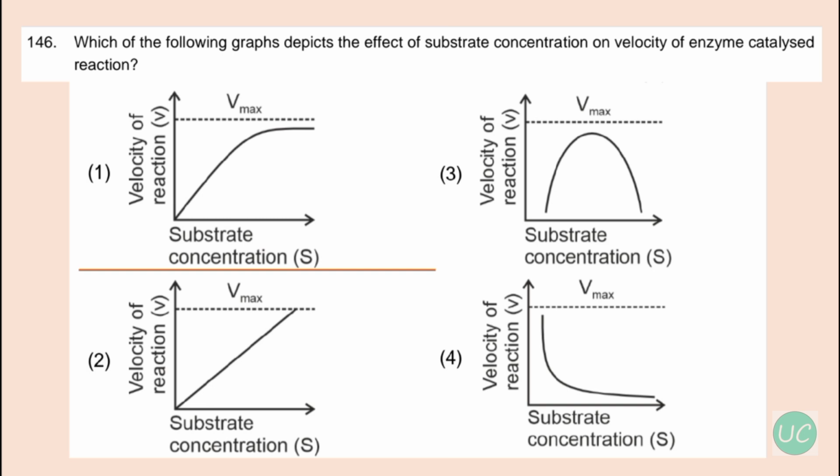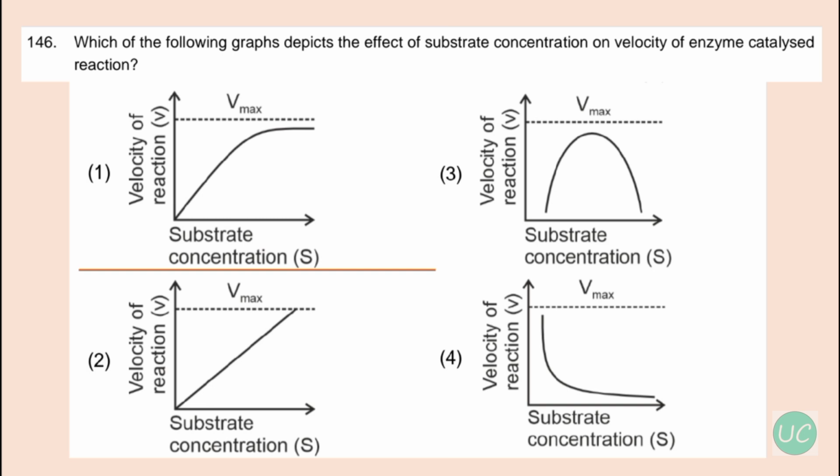The reaction ultimately reaches maximum velocity, that is Vmax, which is not exceeded by any further rise in concentration of the substrate. This is because the enzyme molecules are fewer than the substrate molecules, and after saturation of these molecules, there are no more free enzymes, no more free enzyme molecules to bind the additional substrate molecule. So hence the option, graph number 1, is correct.